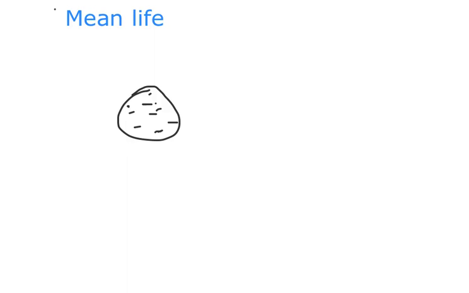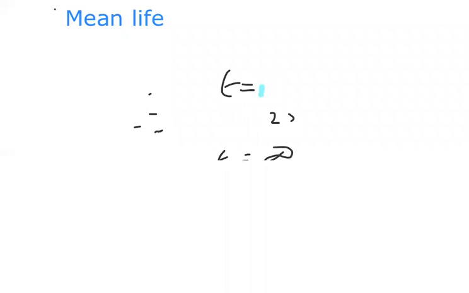Some nuclei decay in the first second, and some in 2 seconds. Like that, some nuclei may decay at infinite time. So they are decaying randomly. We don't have one fixed process in this. So in this decay process, some of the atoms of a given sample may have a very short lifespan, and some may have a very large span of time for decay. Now, to determine the ability of a nucleus to decay, it would be useful to calculate by